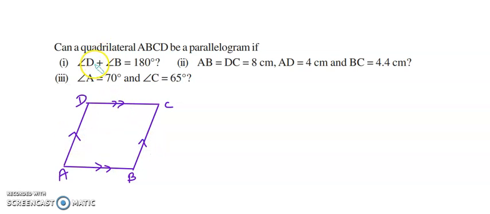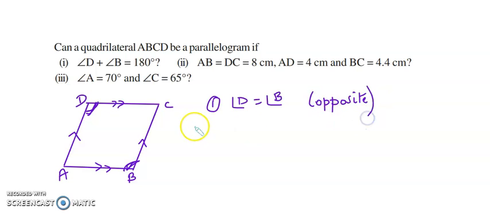Now first rule, they are saying D plus B is 180. Is it possible? No, because angle D is equal to angle B as they are opposite. So the first condition is not satisfied. So it's a no. That means angle D plus angle B is not equal to 180. That's what I mean by saying a no.